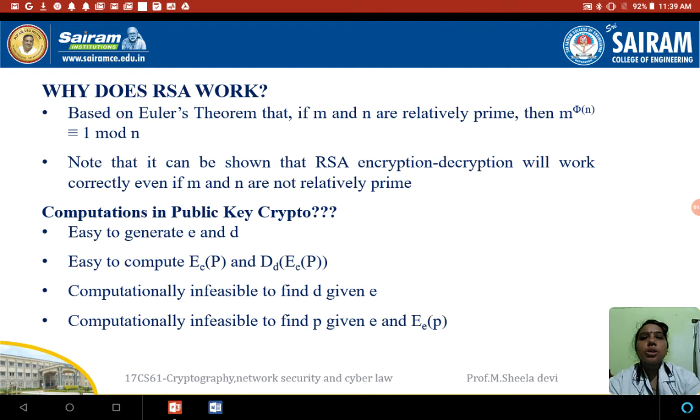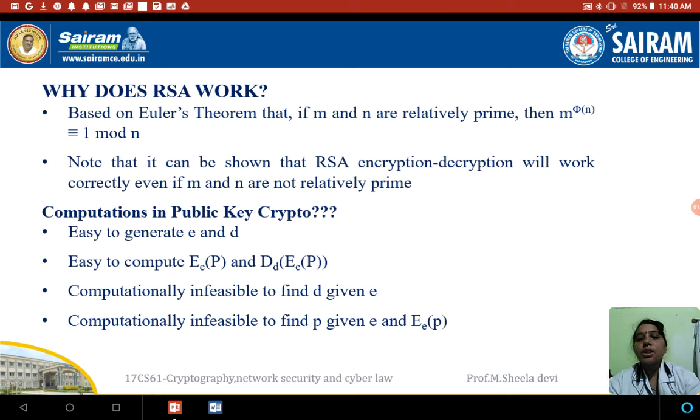So it is not easy for an unauthorized person to guess the values of e, d, n, and phi of n. That is why we say RSA is very efficient, and that is why it is widely used. It increases security by making the calculation complicated. So we'll see each and every factor now.